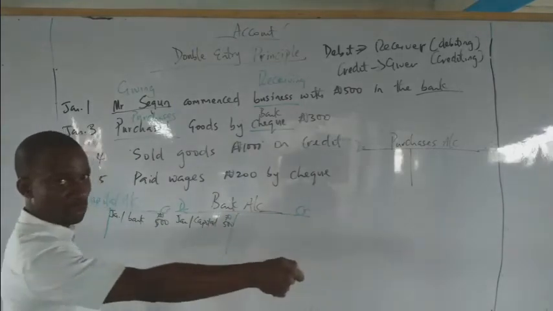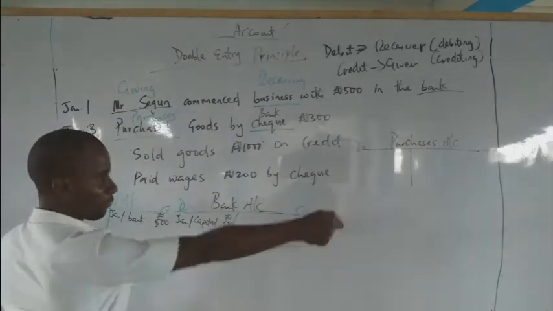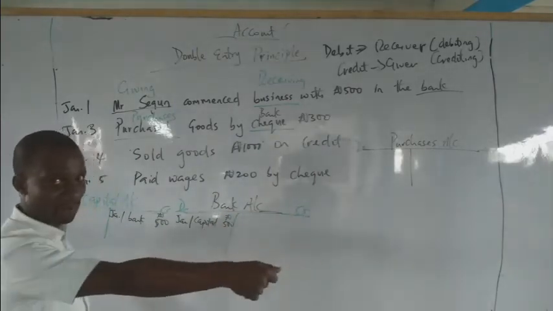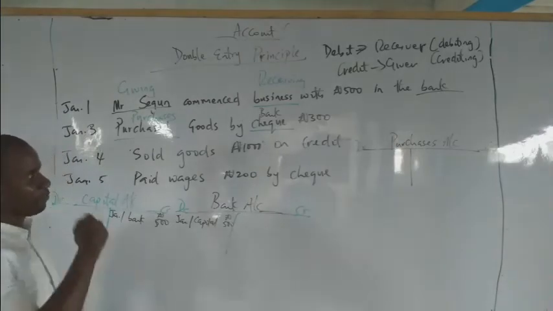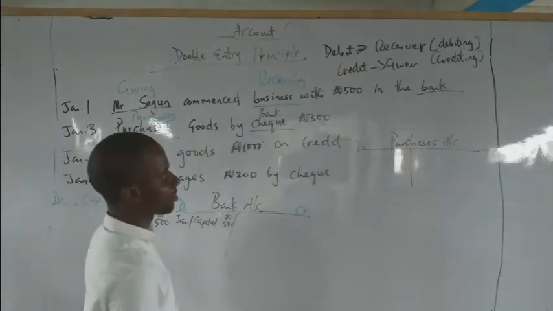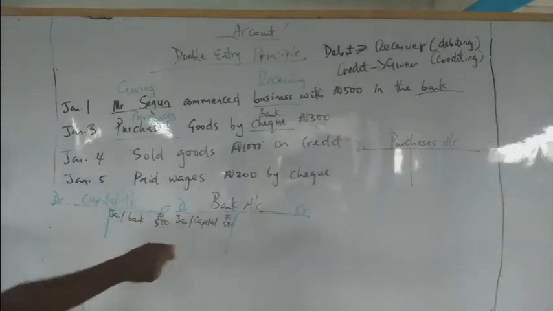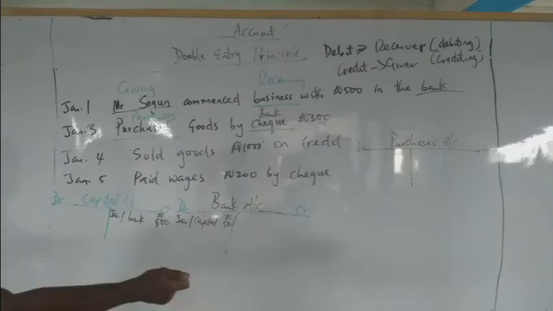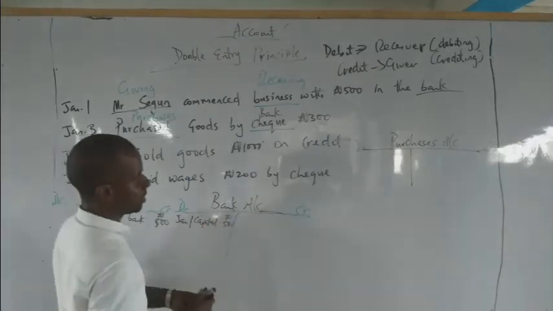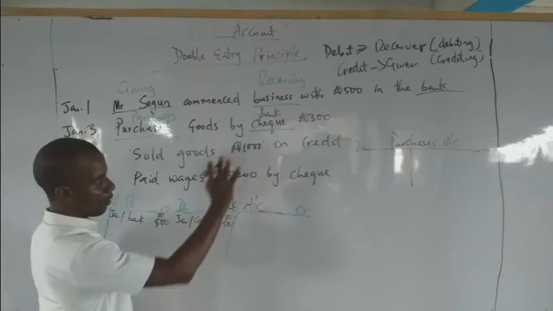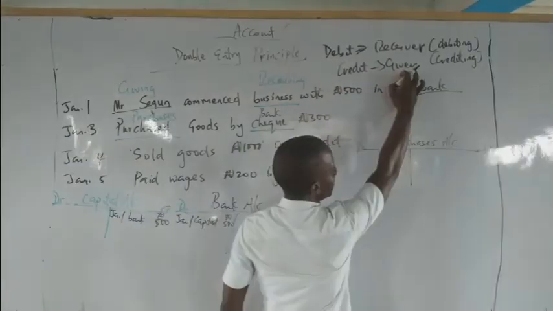You are purchasing through what? Check. When you write a check, you are what? Moving money out of the bank account. Since you are moving money out of the bank account, are you giving or are you receiving? When you move money out of the bank account, are you giving or receiving? Very good. You are giving. You will now come to the giving side. Remember, credit the giver, which is what? Credit.